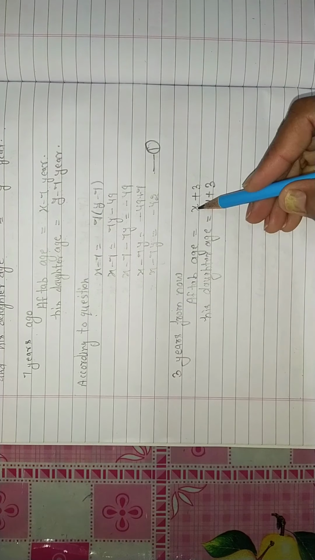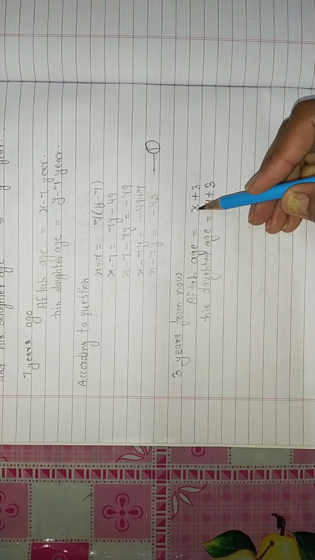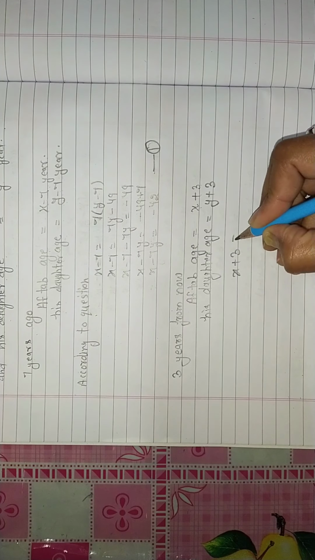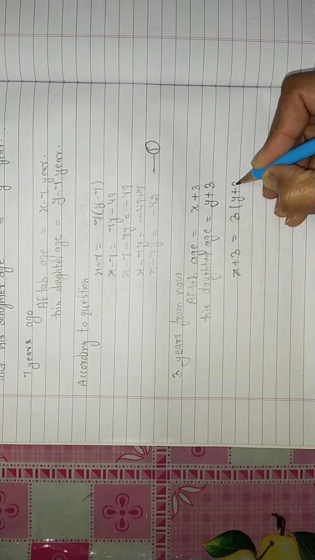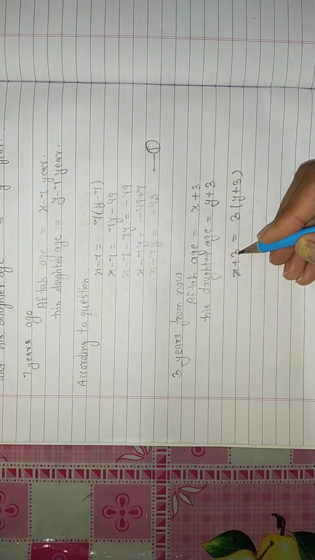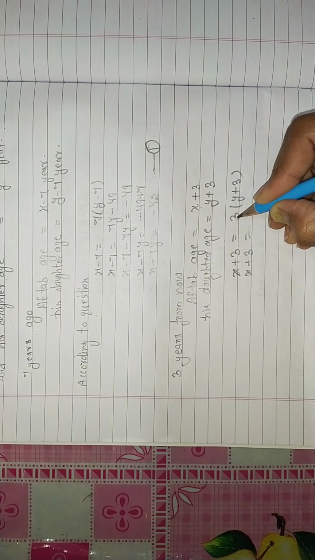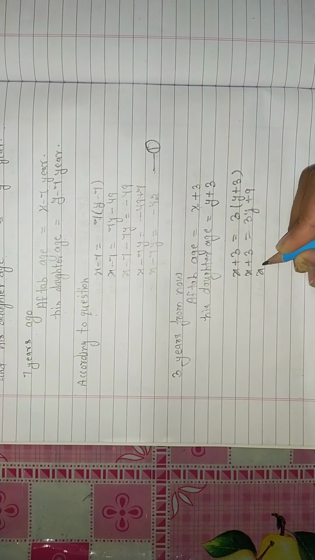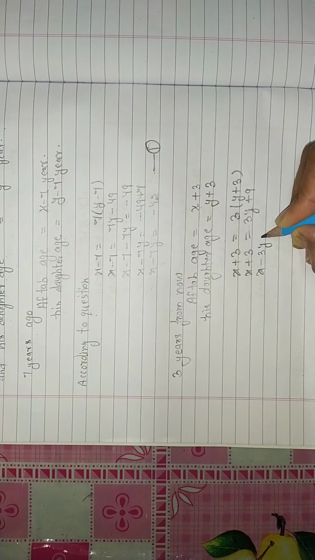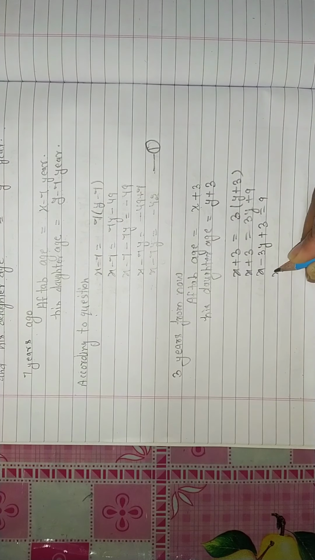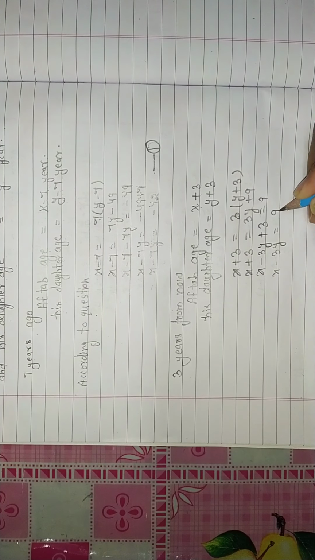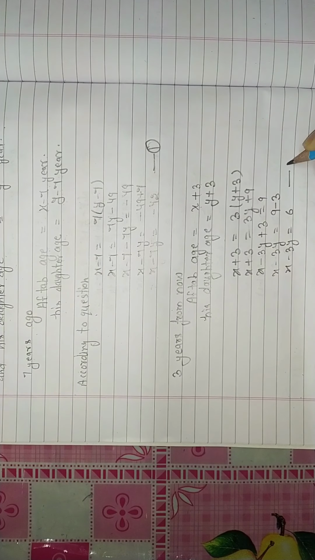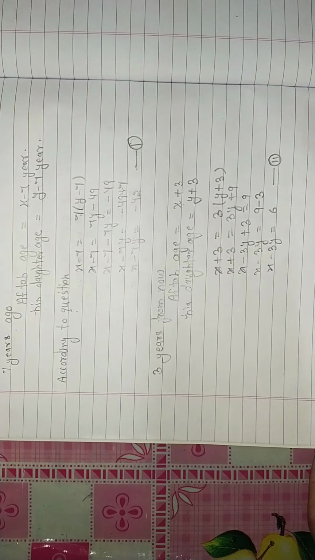That means 3 years from now, x plus 3 is equal to 3 times y plus 3. x plus 3 is equal to 3 multiplied by y, 3y, and 3 multiplied by 3, plus 9. x minus 3y plus 3 is equal to 9. x minus 3y is equal to 9 minus 3. x minus 3y is equal to 6. This is the second equation.